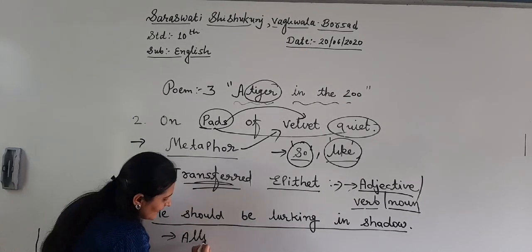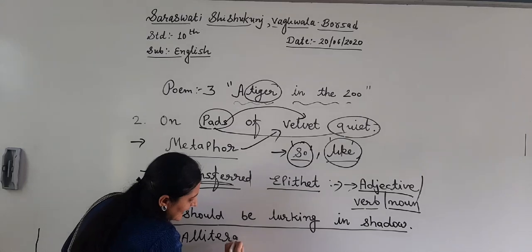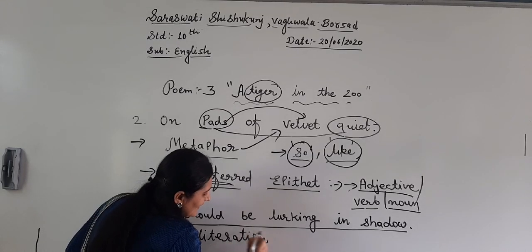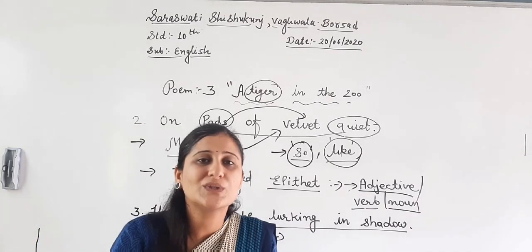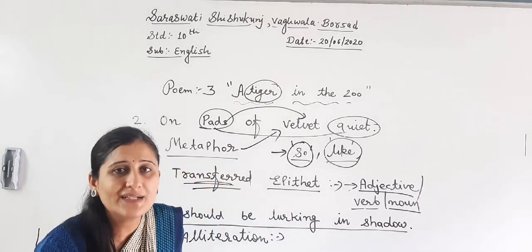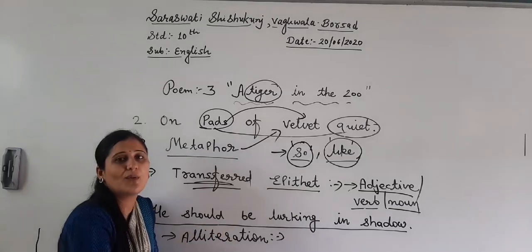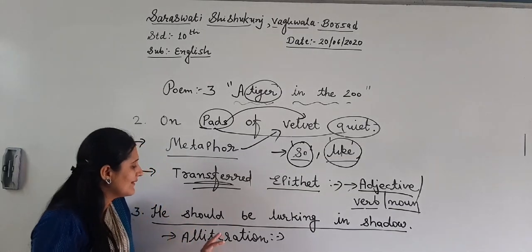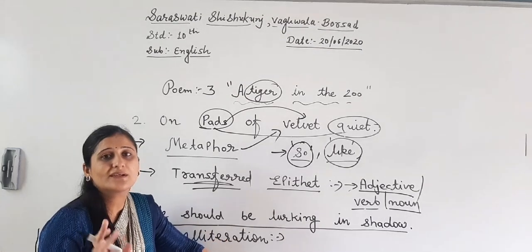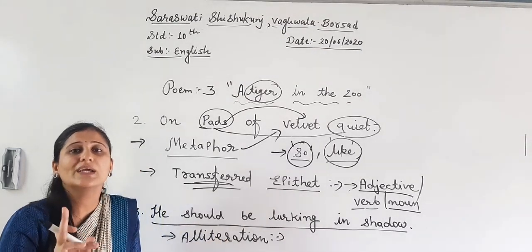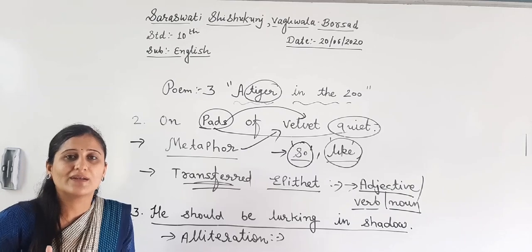Which alliteration that I have completed? Any consonant sound, any consonant letter repeated twice or more than twice. So check it out in the whole line. But my dear students, keep in mind, only consonant, not vowel.